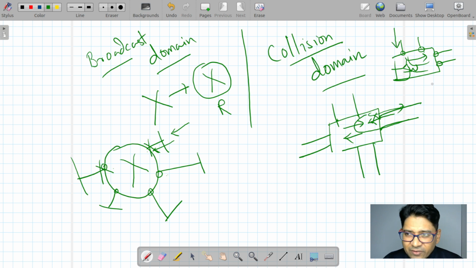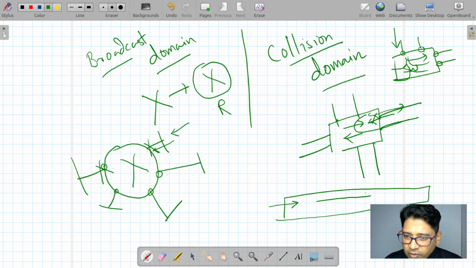By default, what do we mean by collision domain? Try to understand when a collision happens. Suppose this is one road, a single road, where people are going this way and also coming this way, on the same path.